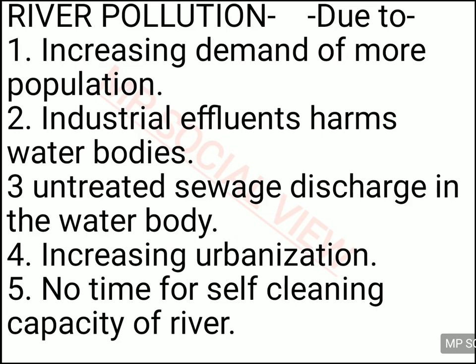Industrial effluent also harms the water bodies, because the chemical waters which are being discharged from the industries are sometimes not treated well and discharged in the river and polluting the water bodies. Untreated sewage discharge also makes the water dirty, because this sewage is what? There is sewage discharge from every domestic place, like the waters coming from your washroom and latrines are discharged into the river without any treatment. So if this sewage is discharged in the water bodies without any treatment, it of course pollutes the water bodies.